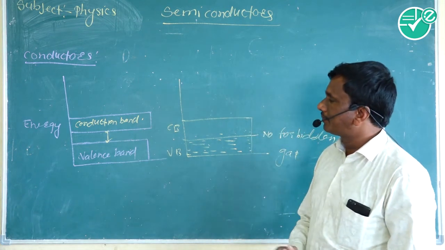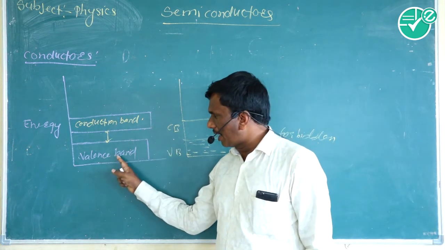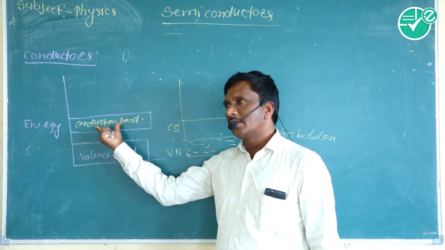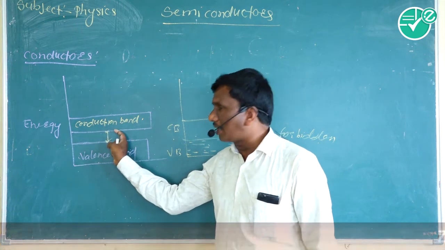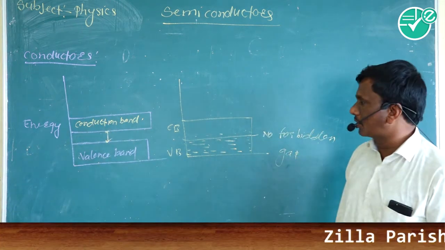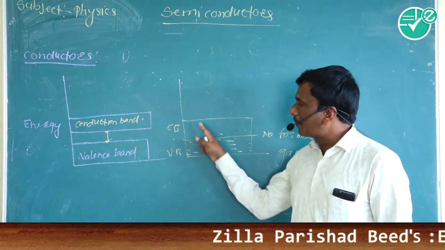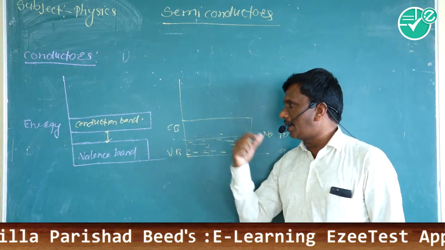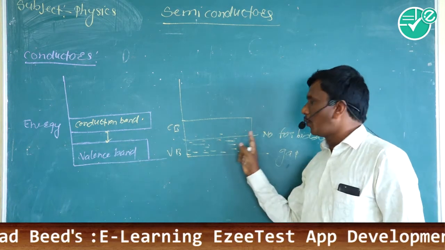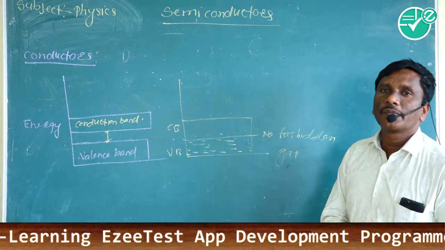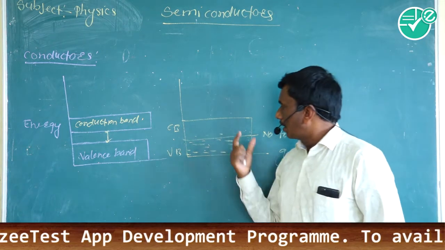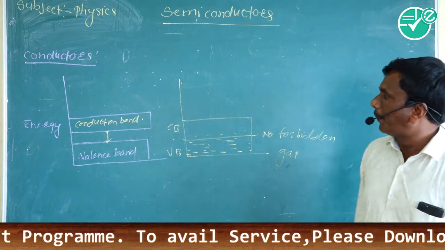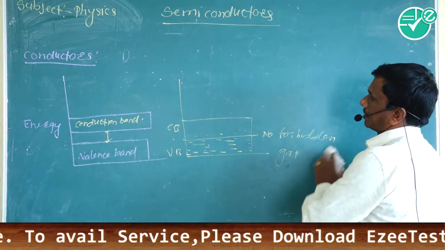So in a conductor there are two bands, valence band and conduction band. The valence band is filled and the conduction band is partially filled, and there is a small energy gap between them, or the valence band and conduction band overlap on each other. When we apply an external electric field, it conducts electric current. This is the band theory of conductors.